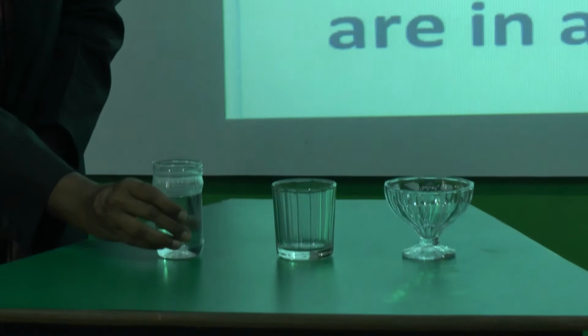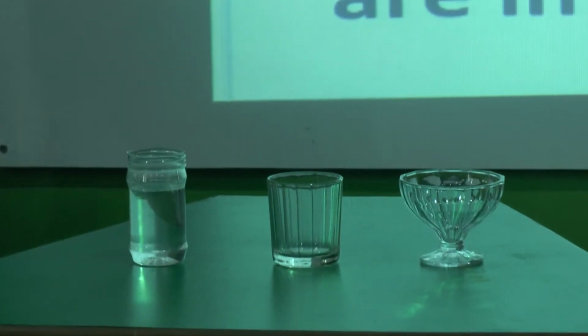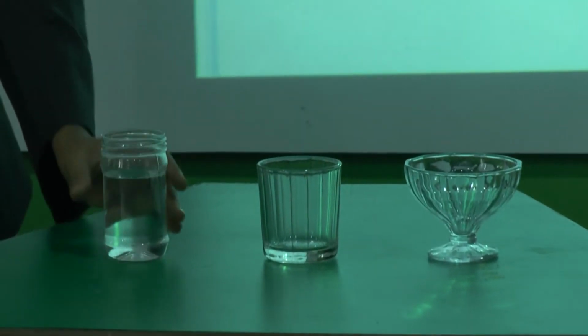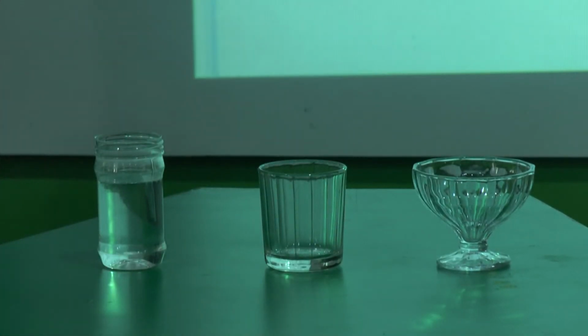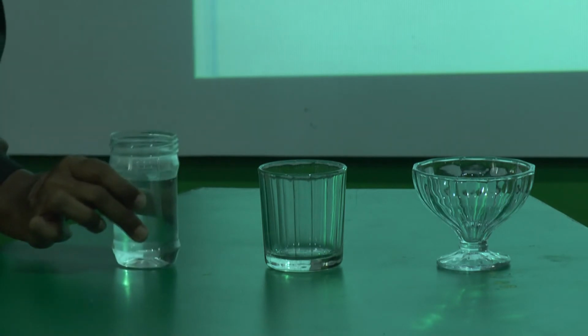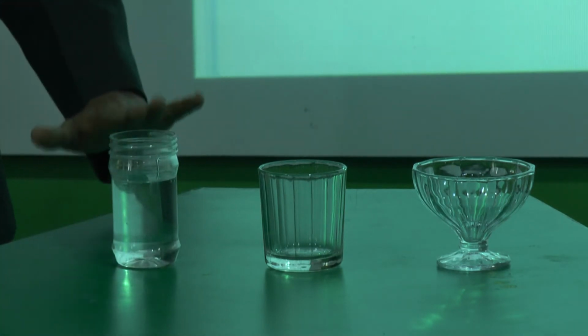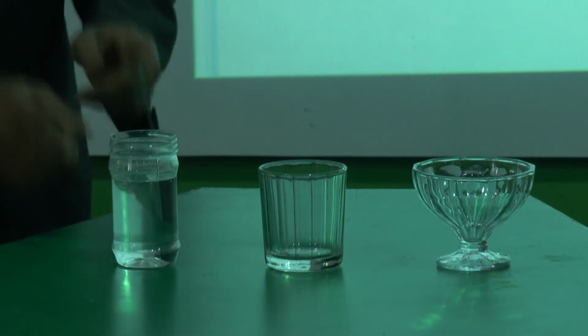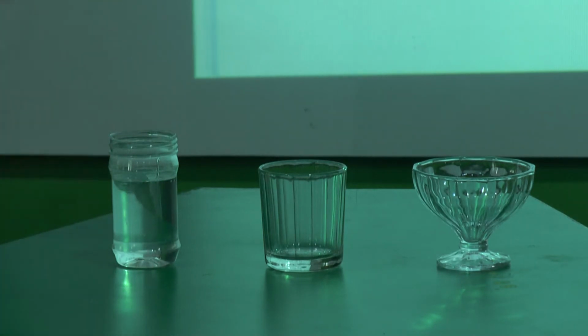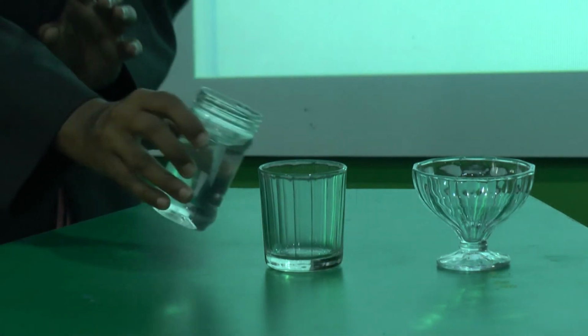See, here are three different types of container. Here one bottle is there, a glass is there and a bowl is there, and just now I poured water in this bottle. The shape of the bottle and glass is different. Now the water has taken the shape of this bottle.